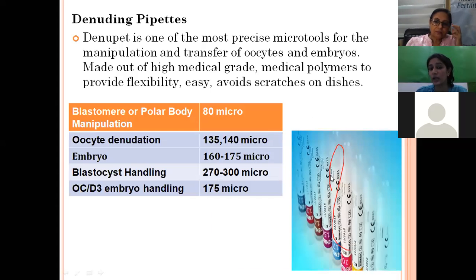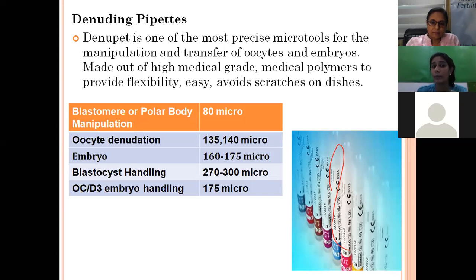Now comes the denuding pipettes. This is one of the most important tools of an embryology lab, because without these pipettes we will not be able to do anything. As the name suggests, these pipettes are used to denude the OCC. OCC is the oocyte cumulus complex, which is covered with a lot of cells around it. Since the cells are present, we will not be able to see whether it is a mature M2 oocyte, an immature oocyte, or a germinal vesicle. So in order to identify a mature M2 oocyte for ICSI, we need this pipette.